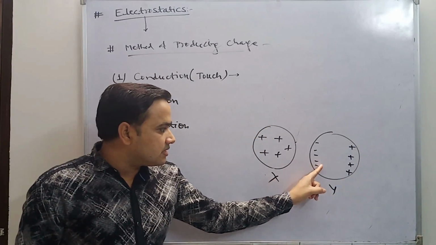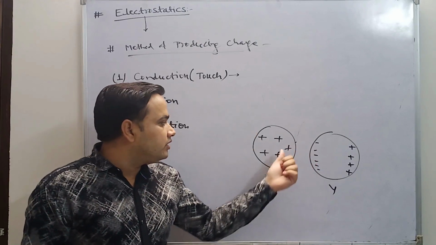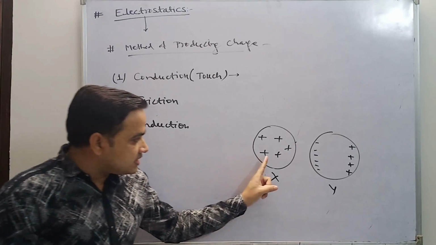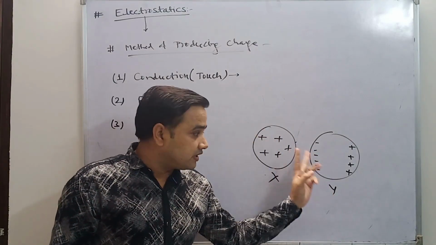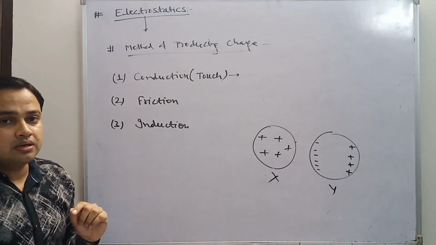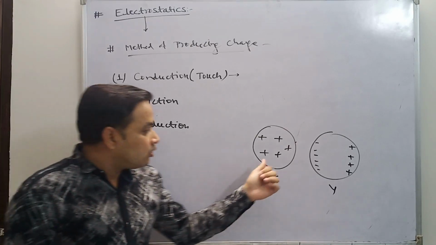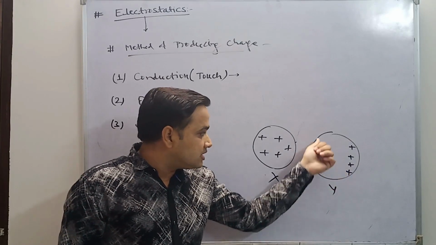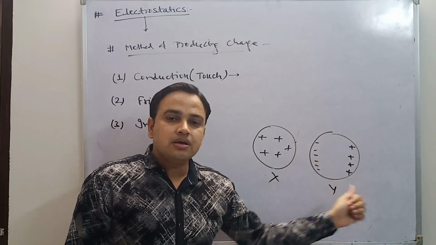This negative charge is attracted to, or bound with, the positive charge. Keep in mind, we are not touching this body to this one. If we touch, it becomes conduction, but we are not touching. So this body is also charged. This part gets negative and this one is positive.